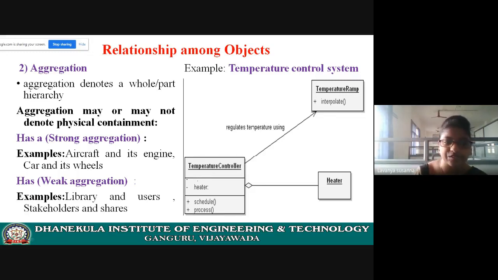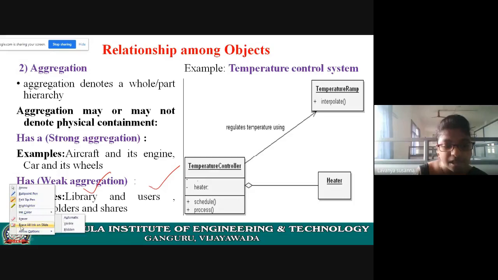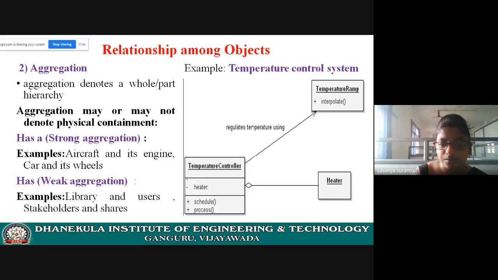Next, weak aggregation. Here, library and users. Users are part of the library only, but users are not physically contained in the library. Books will be physically contained in the library. So library and books is strong aggregation, and users are not physically contained in the library, right? They are part of the library only. Here it is a weak aggregation. I hope you understood. These are the relationships among objects, links and aggregation.